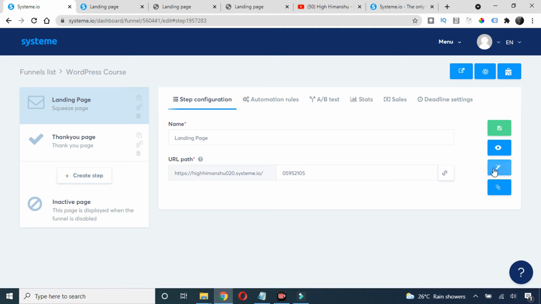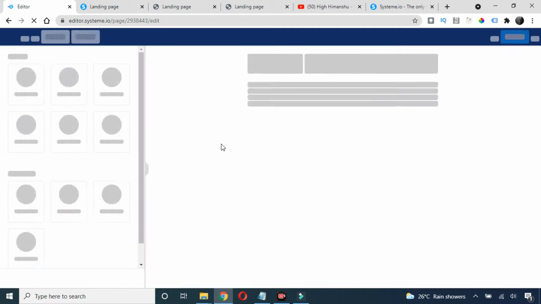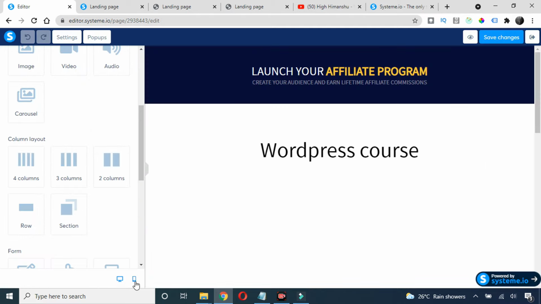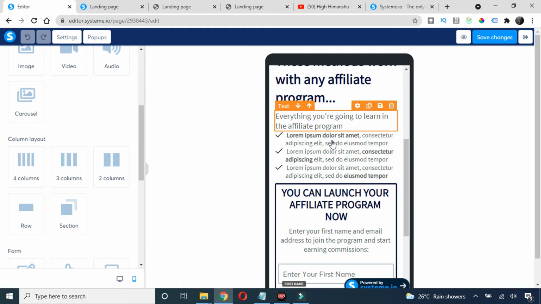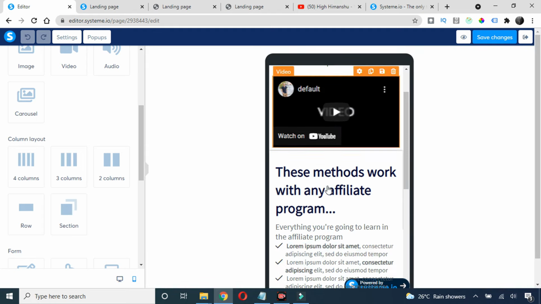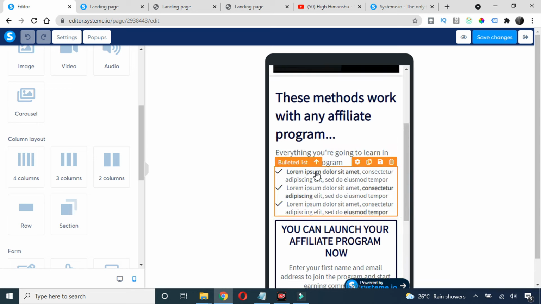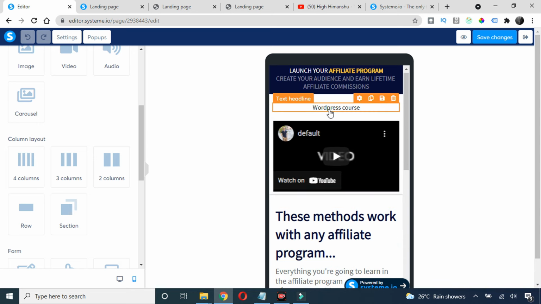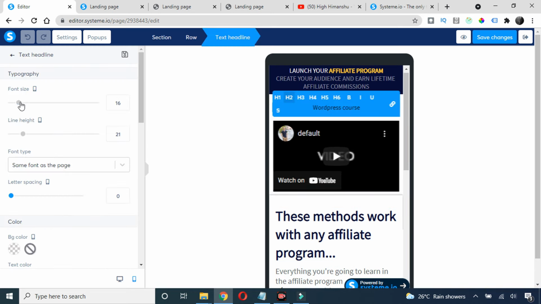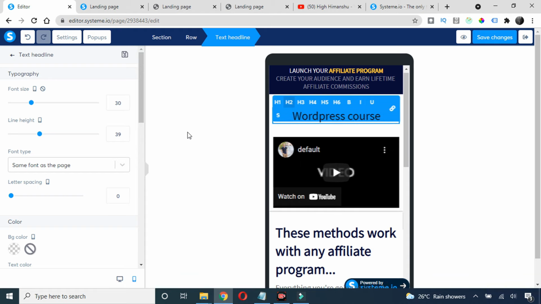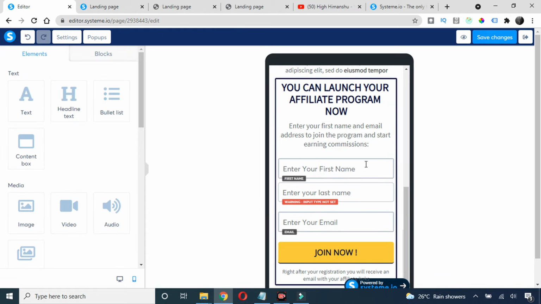Like if I go here and click on this edit, just scroll down and choose this phone option. Okay, you will see it is automatically fixed in phone, and if you want to fix it by yourself, just click on this WordPress, increase the font size, and you can play around with it. Okay, I hope you got it.